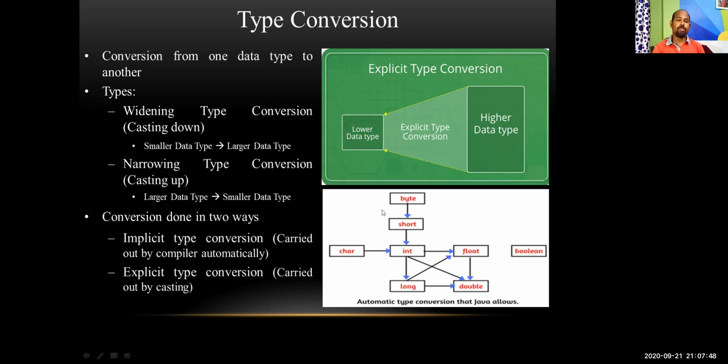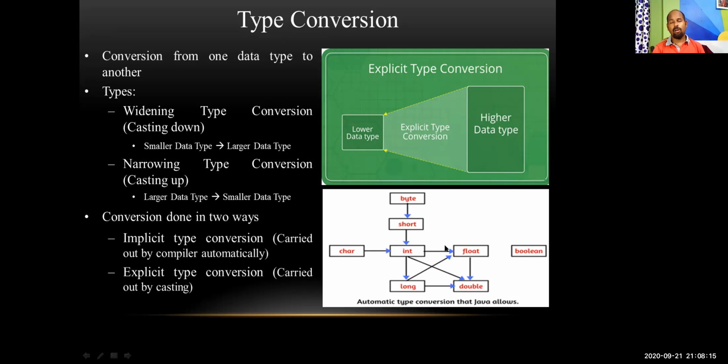So how to do that? There are two ways of conversion. One is casting done by the compiler, another is casting done by the programmer. So implicit type conversion and explicit type conversion. And here we can convert integer to float. You can see in the diagram, any integer can be converted to float.